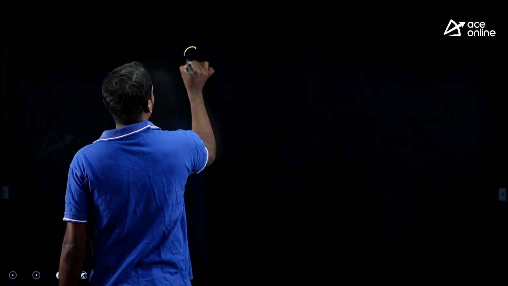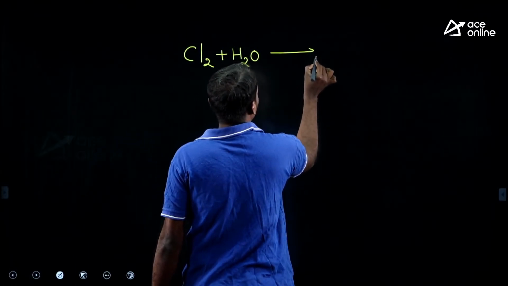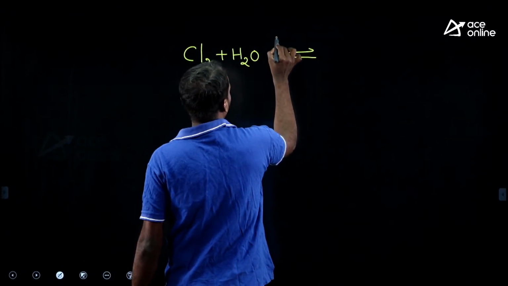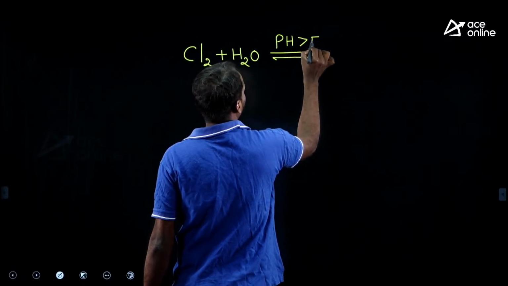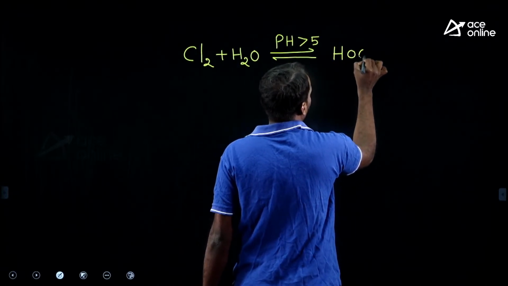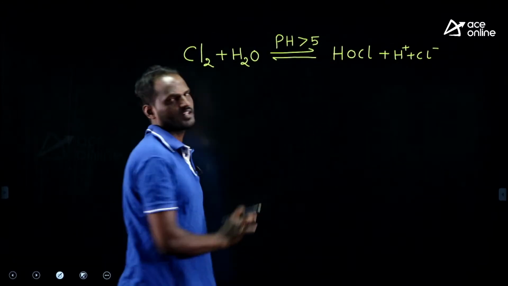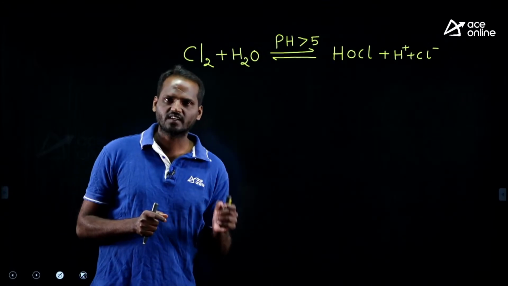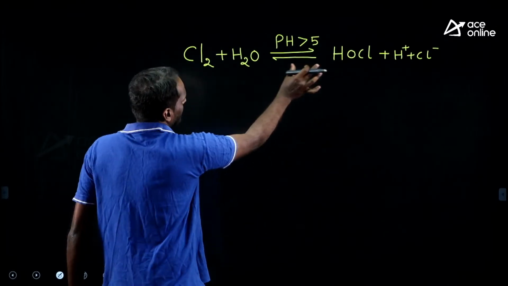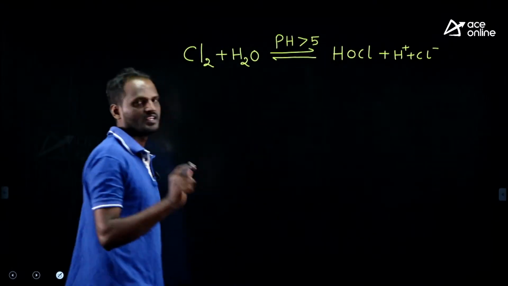See, look at this. If I add chlorine to water, what happens? It has to react, but it doesn't react when the pH is less than 5. If the pH of water is more than 5, then only the chlorine reacts with the water and forms HOCl, which is known as hypochlorous acid, plus H+ and Cl-. This hypochlorous acid is a very good disinfectant. It has 80 times more disinfecting power than its ion. But the formed hypochlorous acid, having more disinfecting power, is highly unstable.